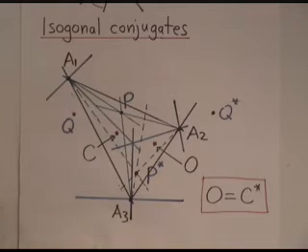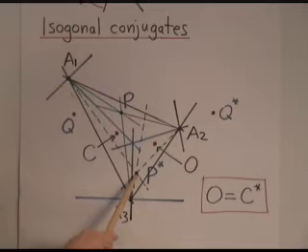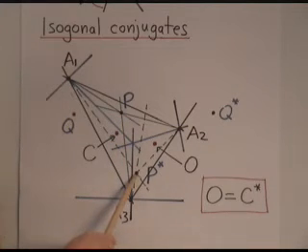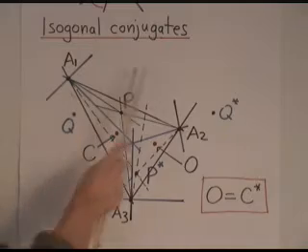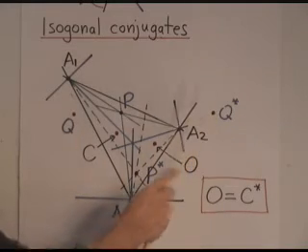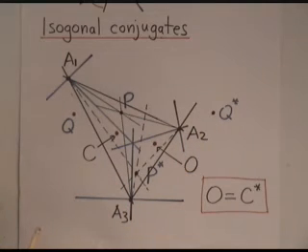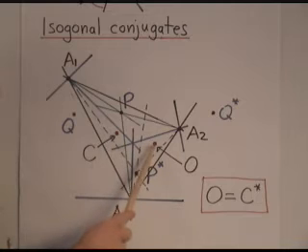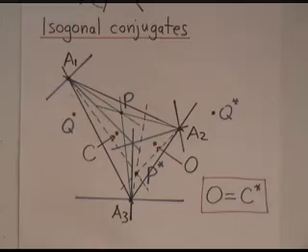And lo and behold, the 3 reflected lines intersect at a new point. That's called going from P to P star. That's called isogonal conjugation. It's a remarkable fact. There are a few more examples. You can check that that point there has isogonal conjugate that one. And if you do it twice, you get back to where you started. A very interesting property is that the circumcenter of the triangle and the orthocenter are isogonal conjugates of each other.